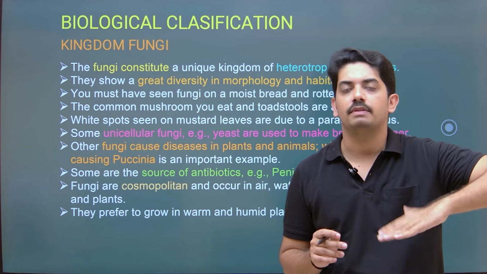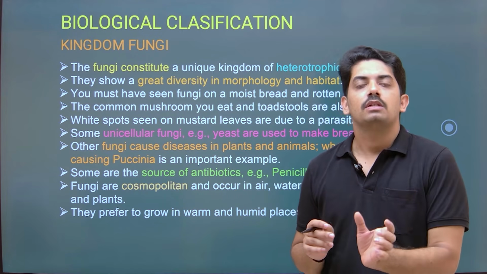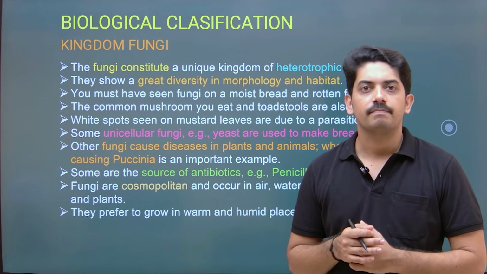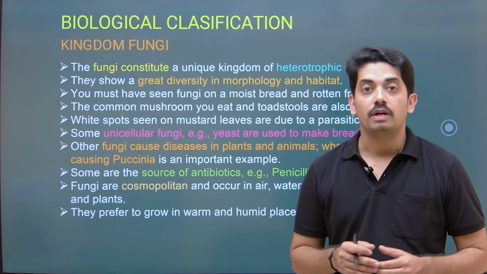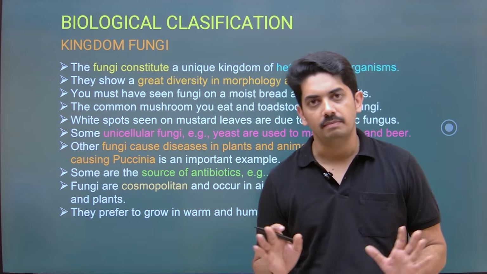Having given these characters, they will ask which organism this matches. You can say it is euglenoid if we know the characters properly. This is how questions will be framed.